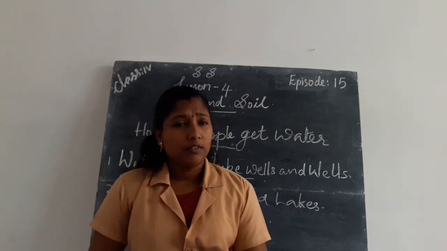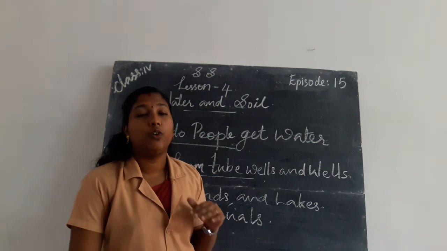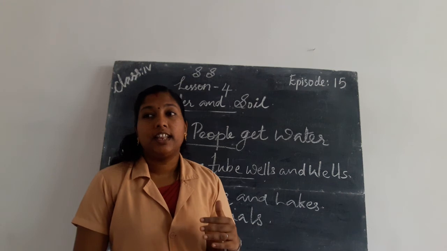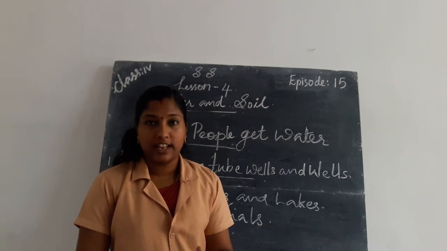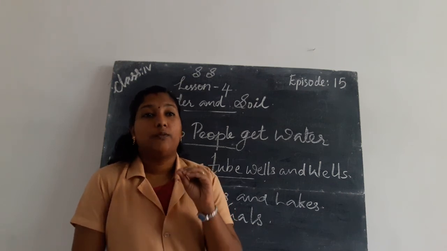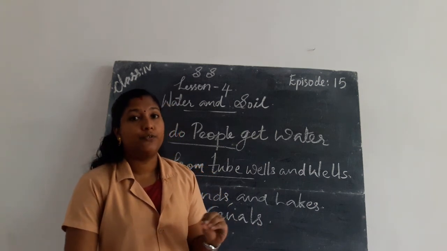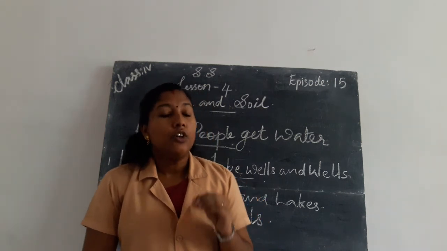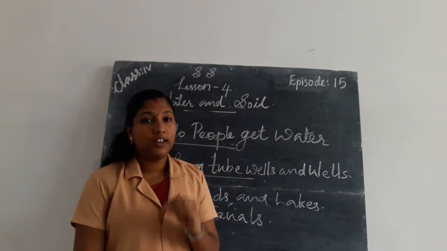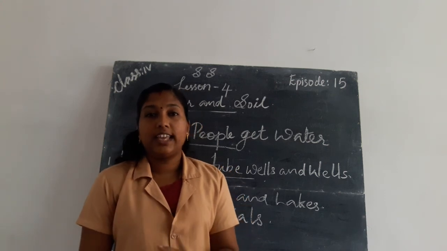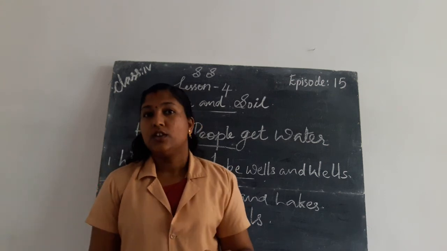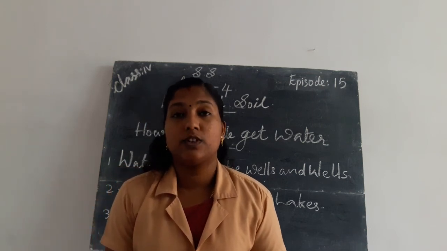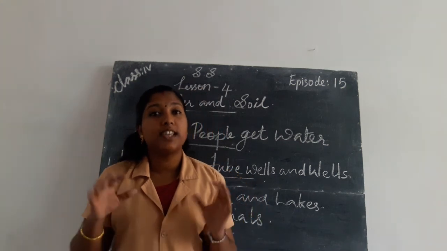Next we learn about the shortage of water. Most of the earth is covered with oceans and seas, and the water present in them is salty. So we can't use that water for drinking and other domestic purposes in our day-to-day life. Only a small amount of fresh water is found on the earth for drinking and other domestic purposes. Fresh water is present in lakes, rivers, ponds, tanks, canals, dams, etc.